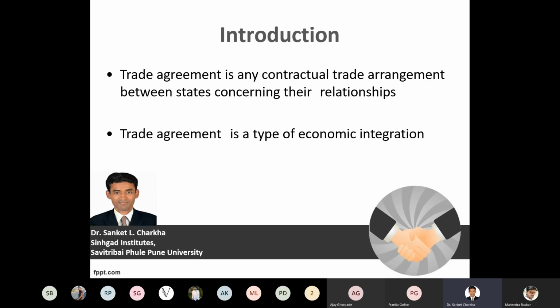So here, the relationship that has been identified, the guidelines that have been set, the MOU that has been signed between the nations is called a contractual agreement or a trade agreement. Now, a trade agreement is a type of economic integration. Yes. Why? Because economic integration is a particular perspective wherein the economy is getting benefited. There is exchange of goods and services.